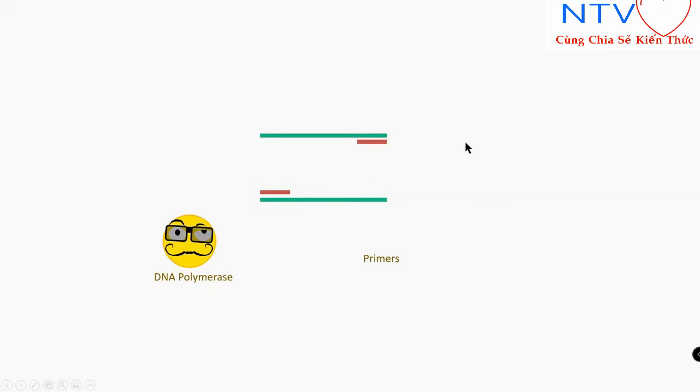Now, what if this patient is not infected with coronavirus? Let's suppose this patient is infected with influenza virus. Let's suppose here is the complementary DNA of influenza virus. Now, if we add the primer of coronavirus, of course, it won't be specific for this influenza virus. Will it be able to attach here? Of course not. So, can the reaction proceed forward?